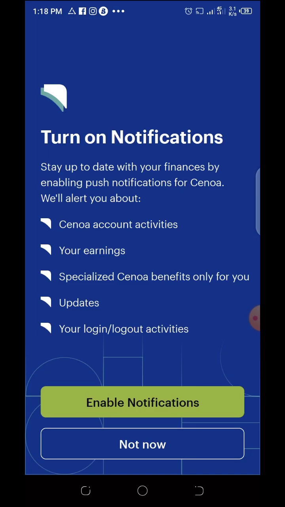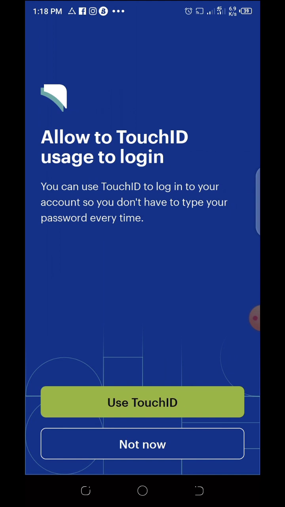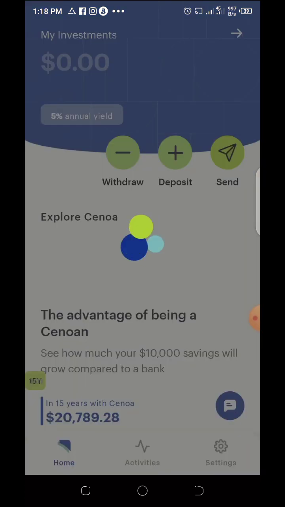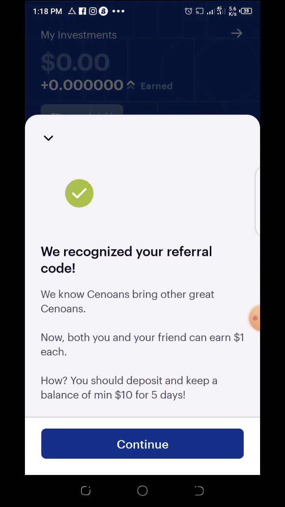If you want to enable notifications, it will give you all updates and everything. You can just put enable notification or just put not now, whatever it wants. Let's just put enable. All of this is not necessary. We just want to see our app.